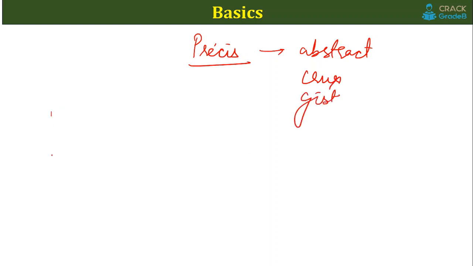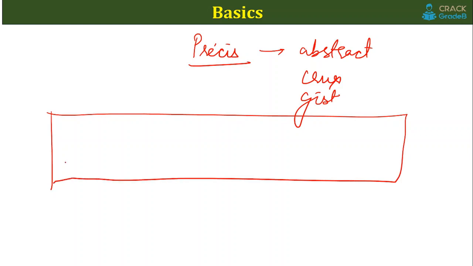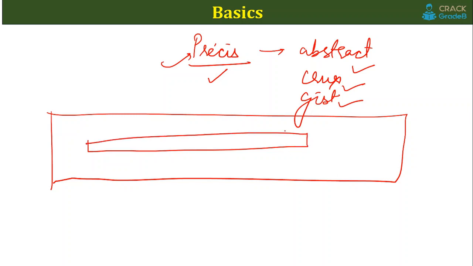You will be given a passage in your examination and you are required to write a Precis out of it. So what does it mean? An abstract or the crux or the gist. You are required to write an abstract or the gist of what the passage is basically saying. You need to decipher that passage in your own language while writing a Precis. So remember, you have to write everything in your own language and do not copy and paste anything from the passage given. That is the basic thing that you need to remember.